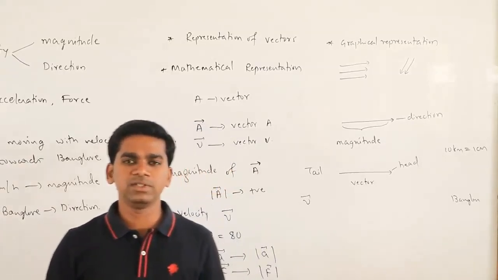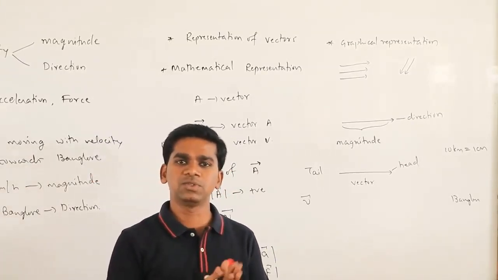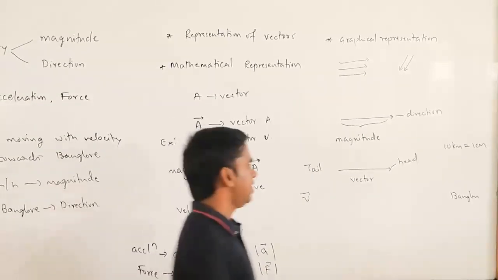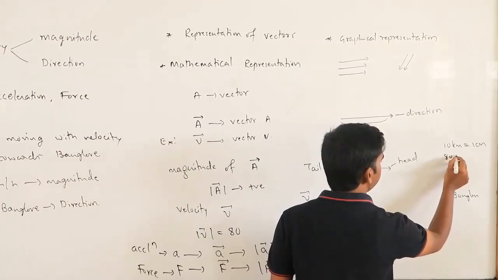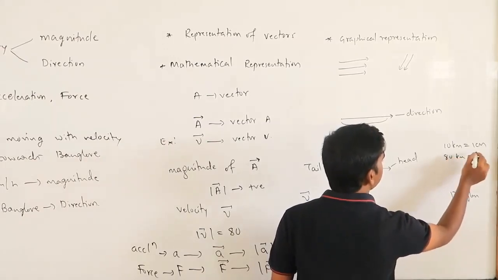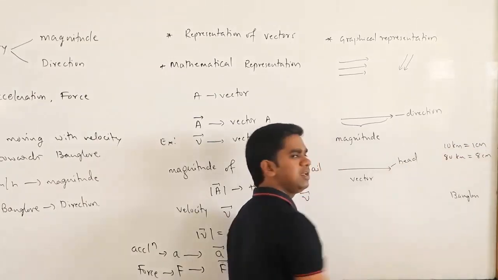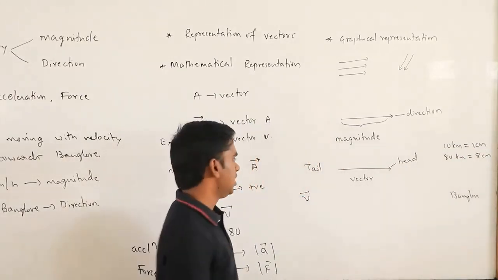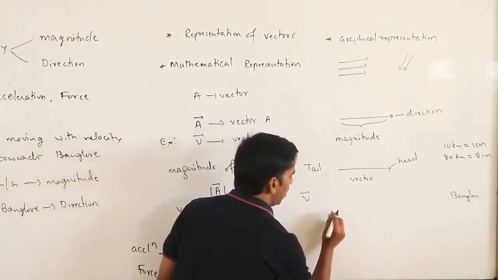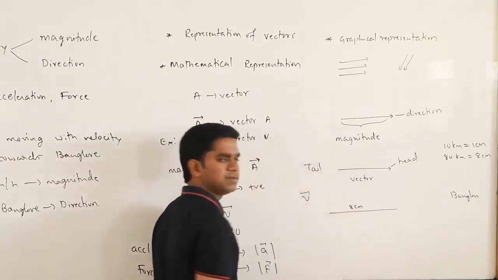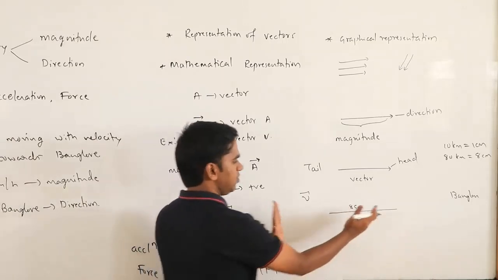So 10 kilometer means 1 centimeter, and 80 kilometer means 8 centimeter. So you have to draw this as 8 centimeter. Okay. So this line length should be 8 centimeter.